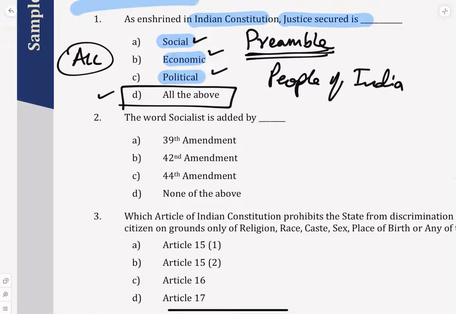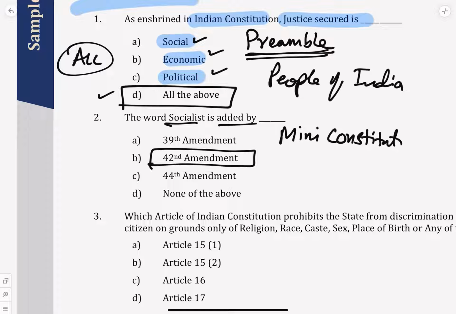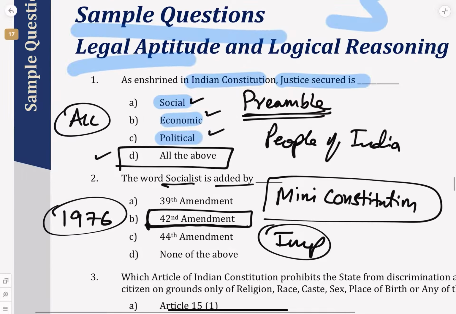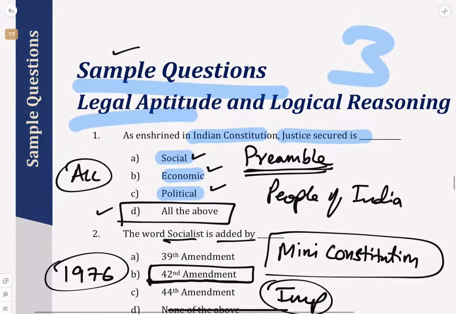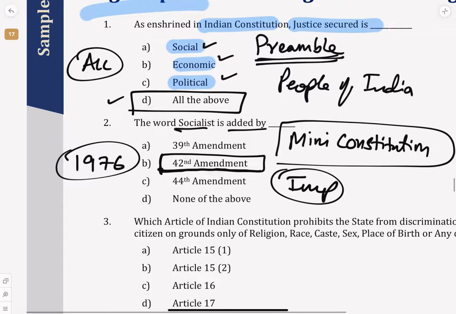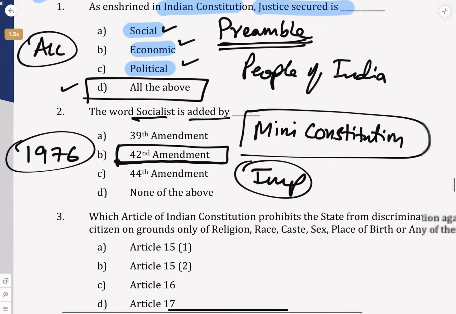Next, we understand the word socialist is added by the 42nd Amendment, what we call the mini constitution. Again, it's a repeated question. This is something you can expect in the CACET exam also, about the 42nd Amendment in 1976. All the things of the 42nd Amendment become important for the exam, because they have asked it in the sample questions itself, and this sample question is given in the ICSI e-bulletin. They've been continuously asking, so make sure that you know this very well.